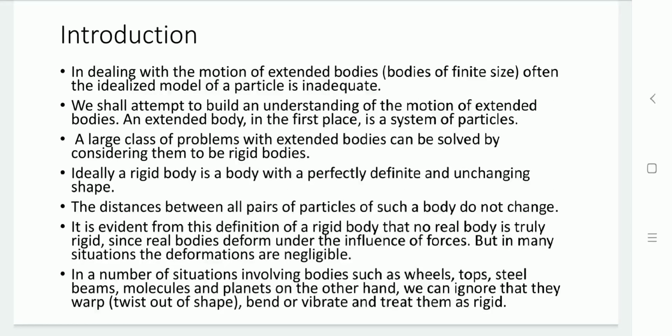No real body is truly rigid, since real bodies deform under the influence of forces, but in many situations these deformations can be negligible. So here, examples we can take are wheels, steel beams, molecules and planets. On the other hand, we ignore that they warp or twist out of shape, bend or vibrate, and we are treating them as rigid. So in this chapter we are taking a rigid body and we are going to analyze it.